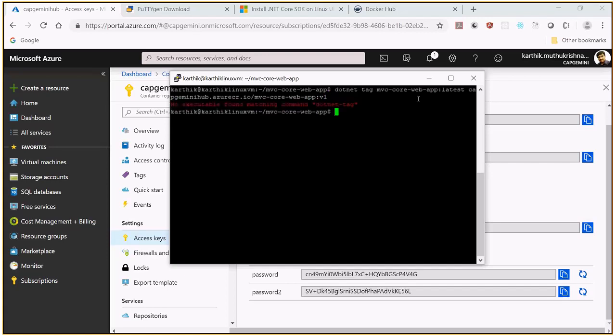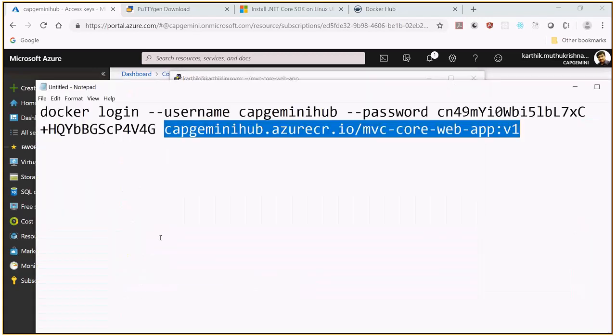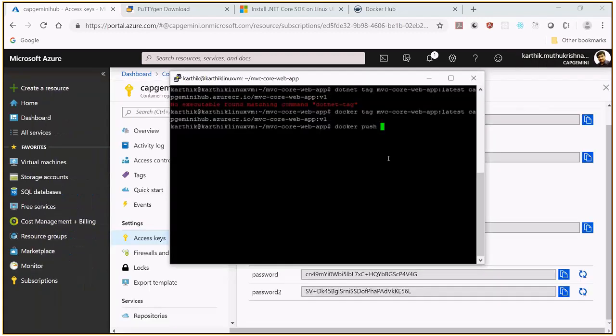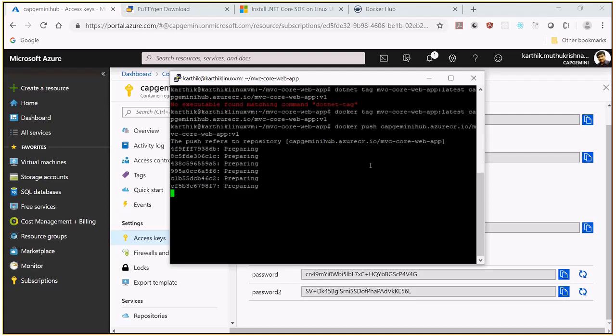It should be Docker tag, not .NET Docker. Press enter. It's done. Now I can simply push it. Docker push this, press enter. Now it is trying to push into my container registry. Since I have already logged in, it is preparing it. That is this 263 MB file. It is trying to get pushed into my container registry.